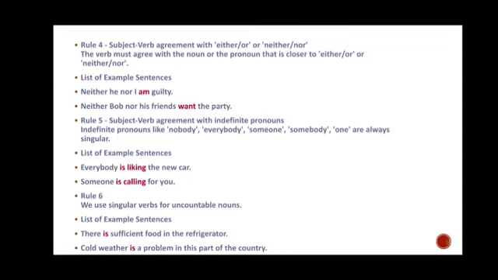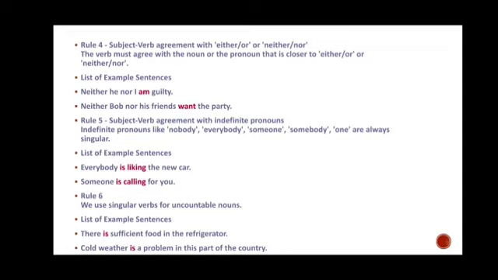Means we are using these indefinite pronouns as singular. Now see the example here. Everybody is liking the new car. Somebody is calling for you. Then also with these indefinite pronouns we are using a singular verb.